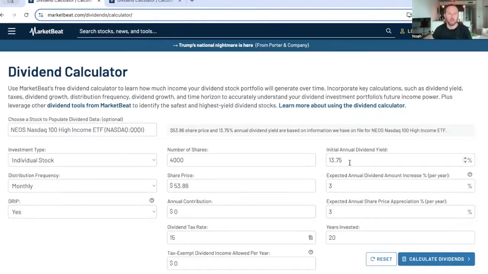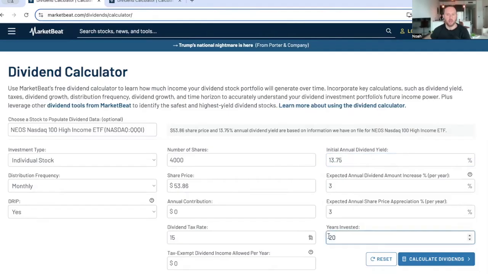The annual dividend yield, I've dropped it down just a bit to 13.75 to account for the larger MER here as compared to QQQ. And the MER is the management expense ratio, about 0.68. We're expecting about a 3% annual price appreciation. Might be a little less, might be a little more, but because it's a covered call solution, you're not going to get that much price appreciation, and the dividend percentage should mimic the price appreciation in this case, because the dividend will hold the same value over time, I believe.